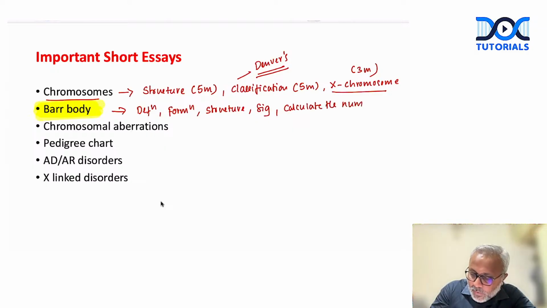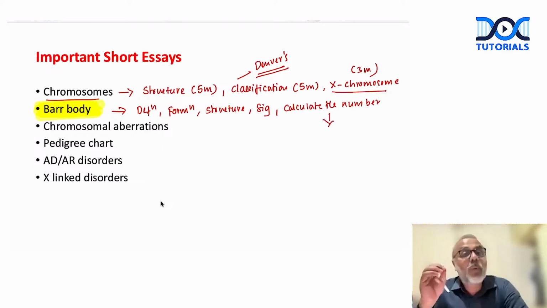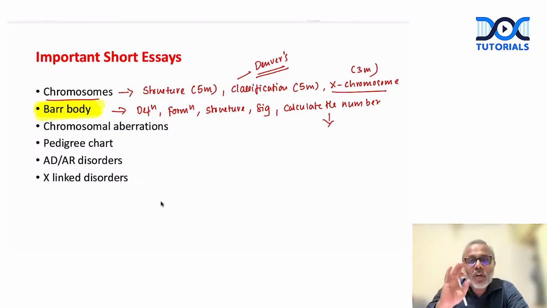Right? Now, usually some of your question papers may have questions like, let's imagine there is a patient with Klinefelter syndrome. Describe the genotype, calculate the number of Barr bodies present in this patient. Right? So how do we do it?